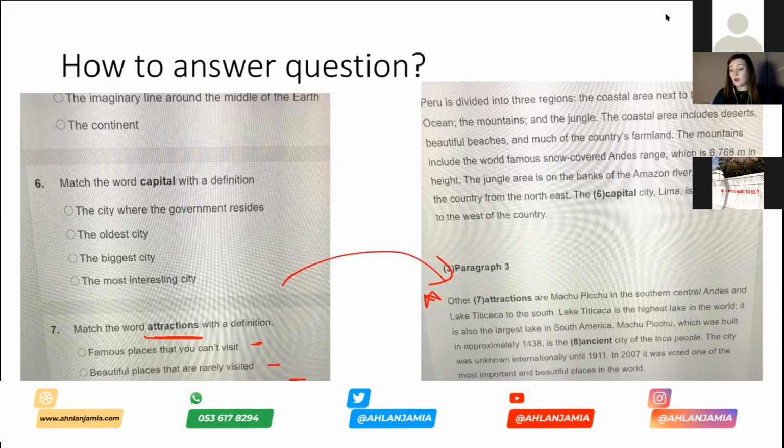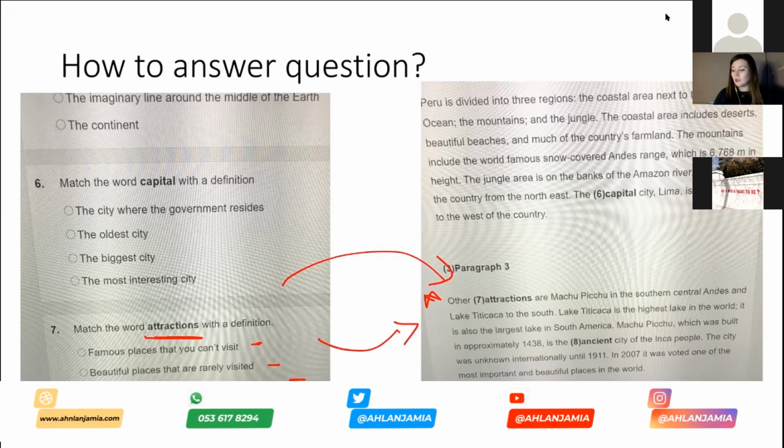Let's look over across here at the reading. Other attractions are Machu Picchu in the south, central Andes, and Lake Titicaca to the south. Okay, so we can read that. Now, other attractions are these places. Now, again, I can try to decide, is there anything in this sentence that will help me? Or are there any words or any places in the sentence that I know about?